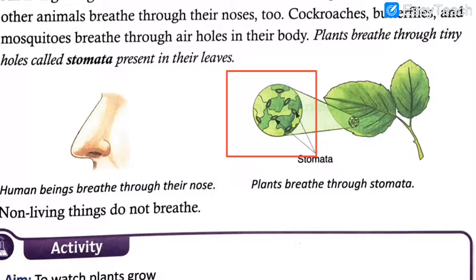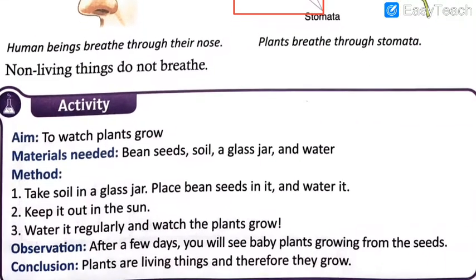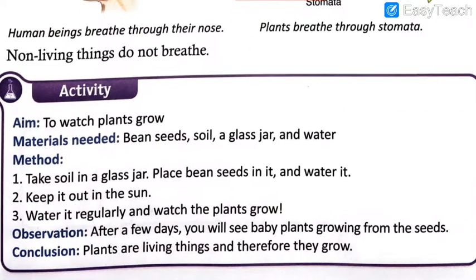They have the air holes at different parts of the body, depending on the insect. Now, one small point is written here: non-living things do not breathe. Obviously, they do not grow, they do not eat, they do not breathe. So, whatever characteristics are there for living things are absent in non-living things. So, non-living things do not breathe.